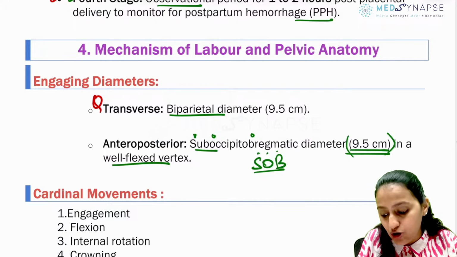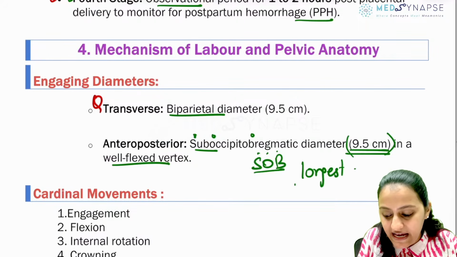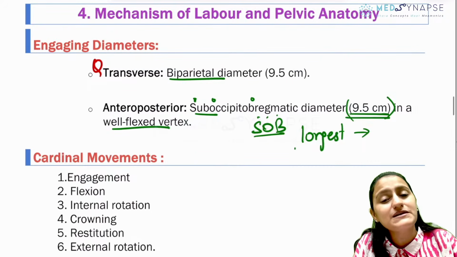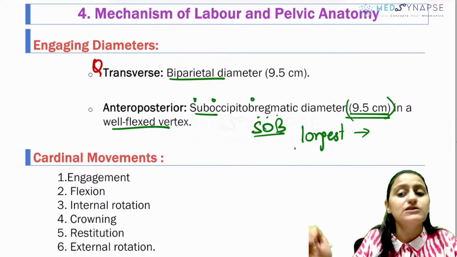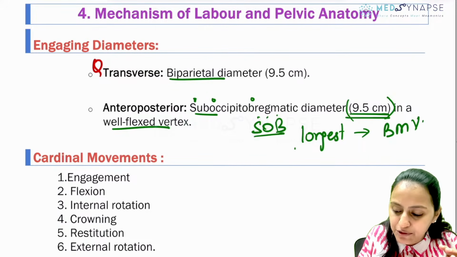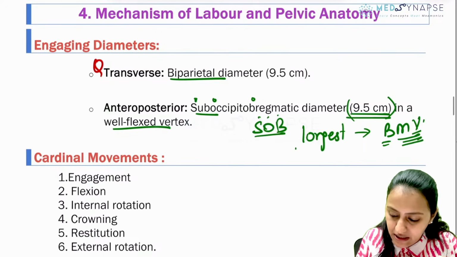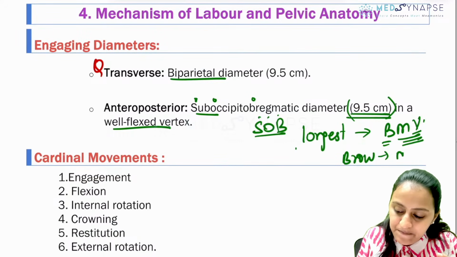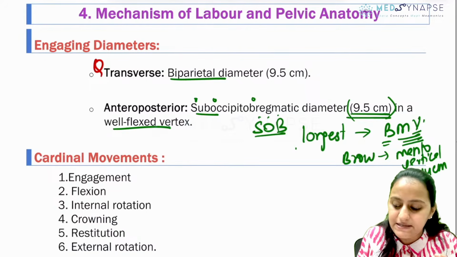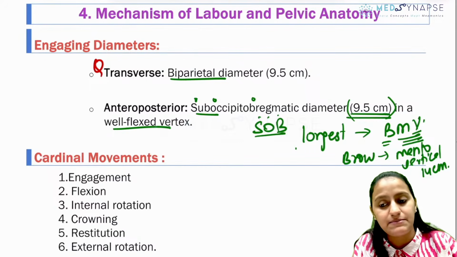Which one is the longest diameter of the fetal head, and in which presentation does it come? Remember, like the longest car, BMW, you have BMV. In brow presentation, you have mentovertical. Okay, that is the longest. It is brow presentation, mentovertical, 14 centimeters. That is the longest diameter.